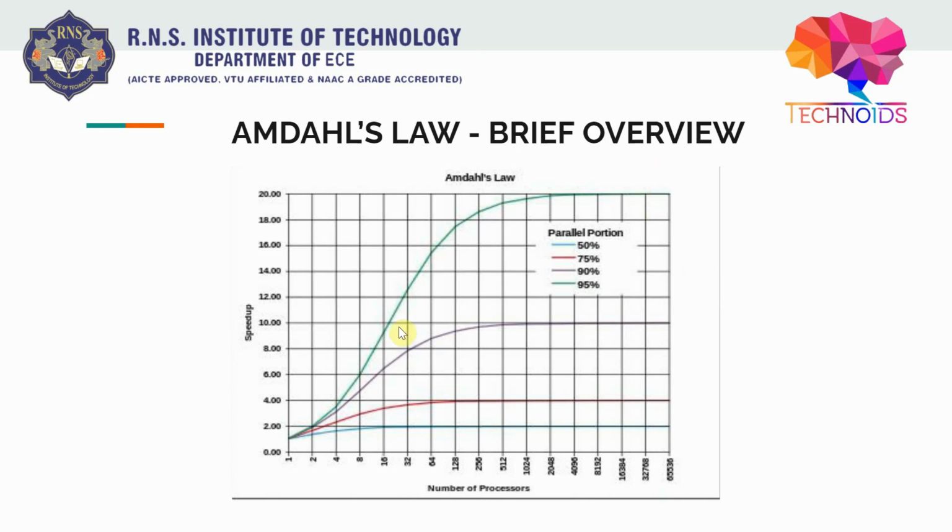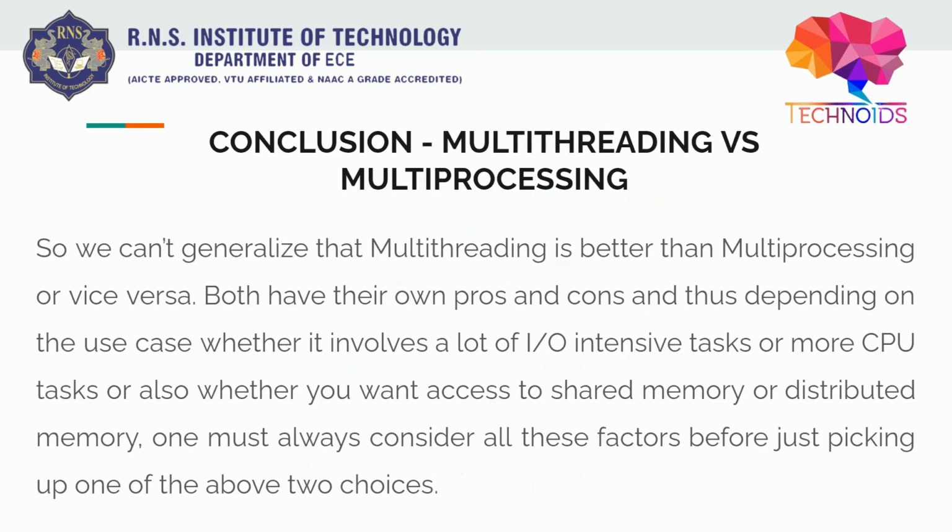So he's trying to say that even though you keep on adding processes, after some time all the graphs are getting flattened, right? All these graphs are getting flattened. That is what he's saying: even if you keep on adding, after a certain point, due to some error or whatever the reason may be, you won't get infinite profit if you keep on adding infinite processors, right? So that was just the basic overview.